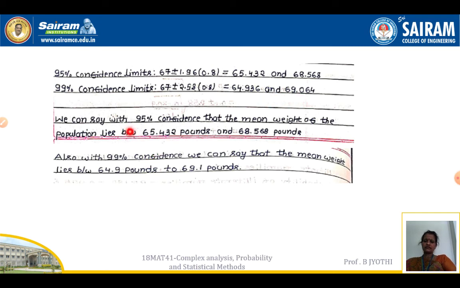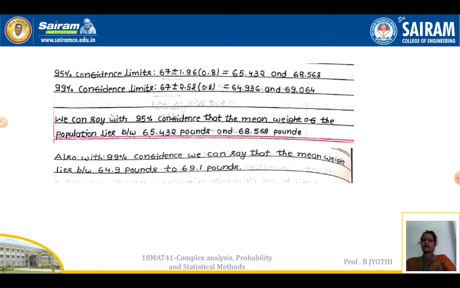We can say with 95% confidence that the mean weight of the population lies between 65.432 pounds and 68.568 pounds. Also, with 99% confidence, we can say that the mean weight lies between 64.9 pounds to 69.1 pounds.